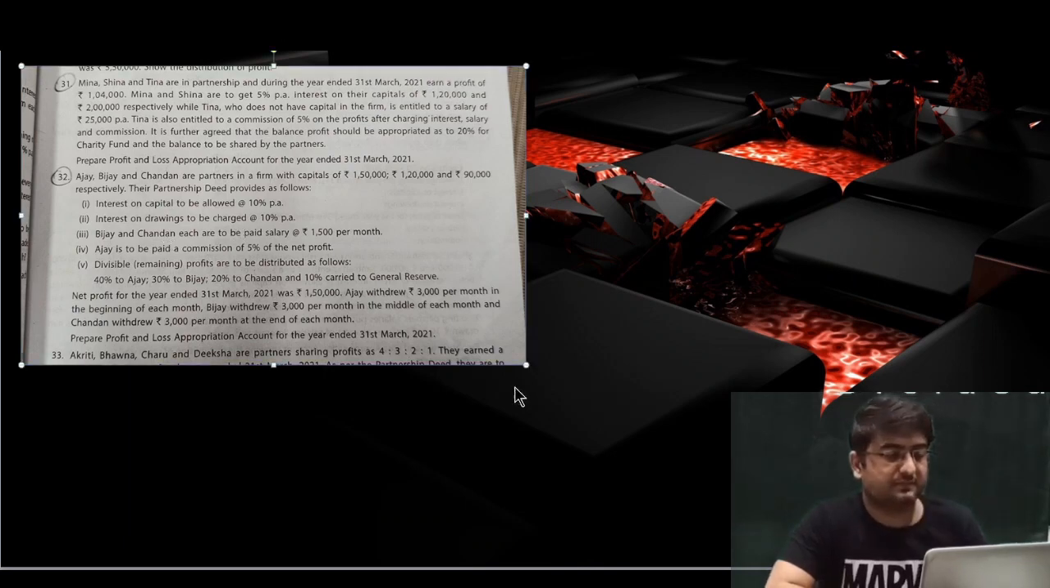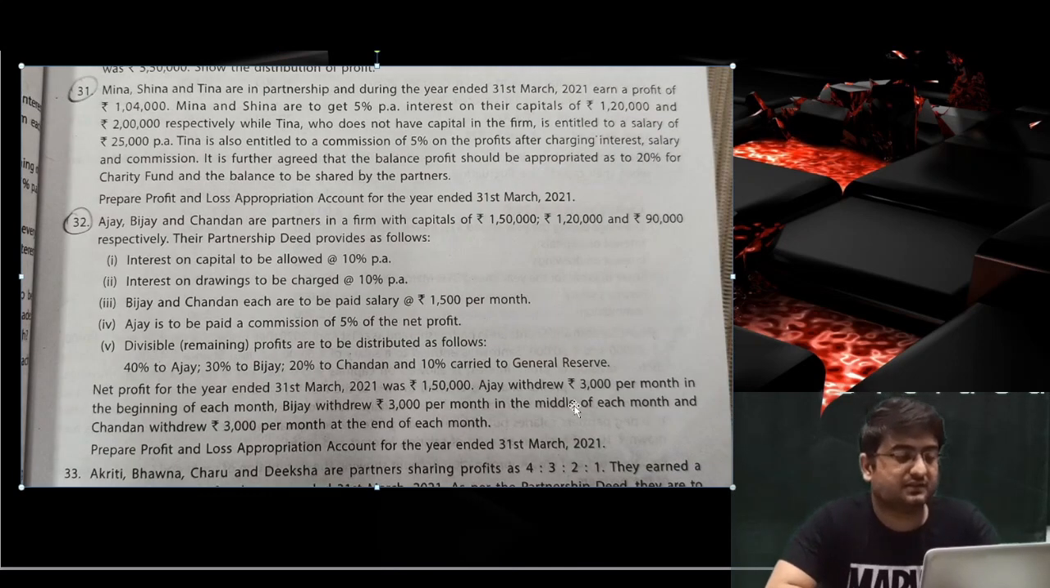Ajay, Bijay and Chandan are partners in a firm with capitals of 1,00,000 rupees, 1,20,000 and 90,000 respectively. The partnership deed provides as follows. Interest on capital is to be allowed at 10% per annum, so all the partners will get interest on capital. Interest on drawings will be charged at 10% per annum. So don't forget the average period concept over here.